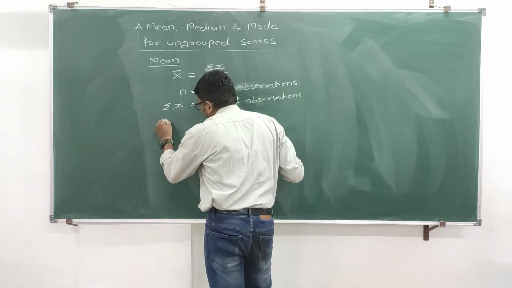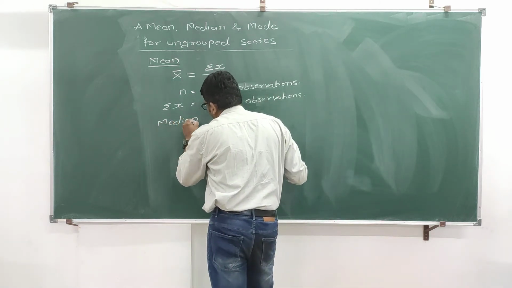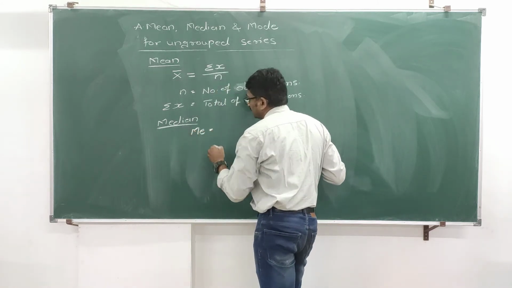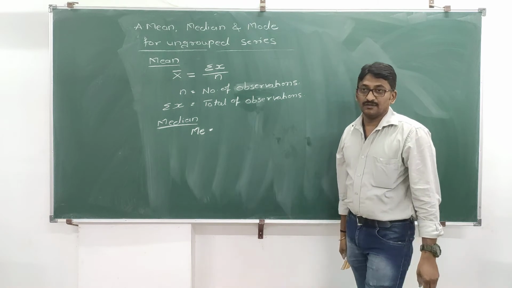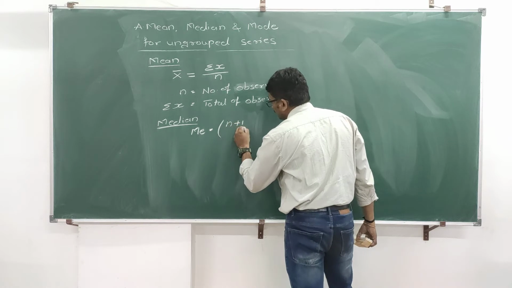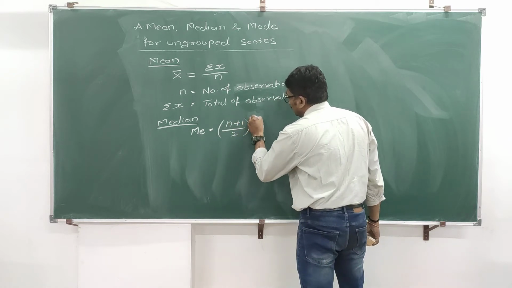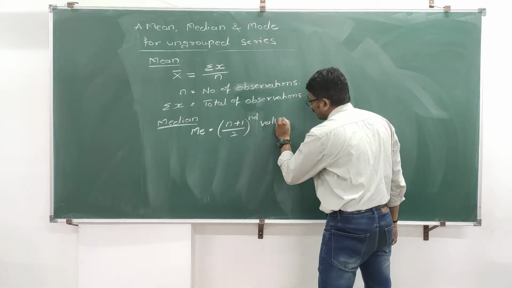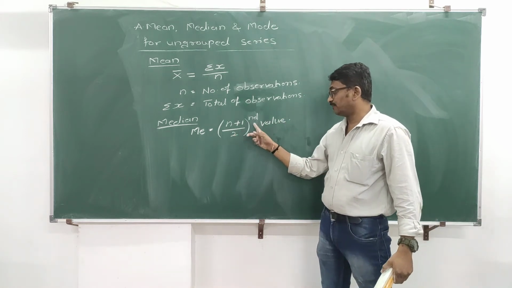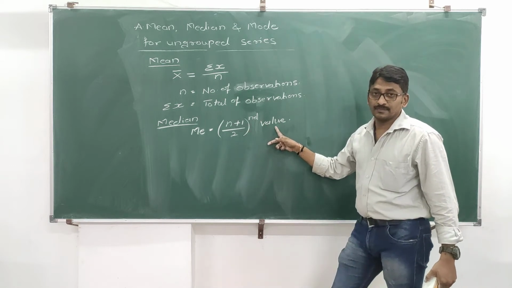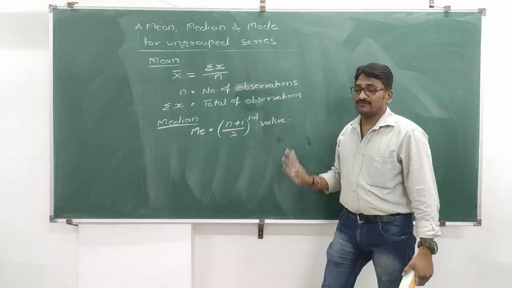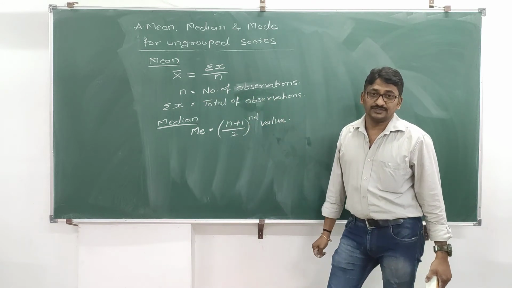Same way median. Median is always denoted by the first two letters of median, that is M d. Median is equal to, in bracket, small n plus 1 divided by 2, bracket complete, second value. You have to write as it is. Again here small n is nothing but number of observations.